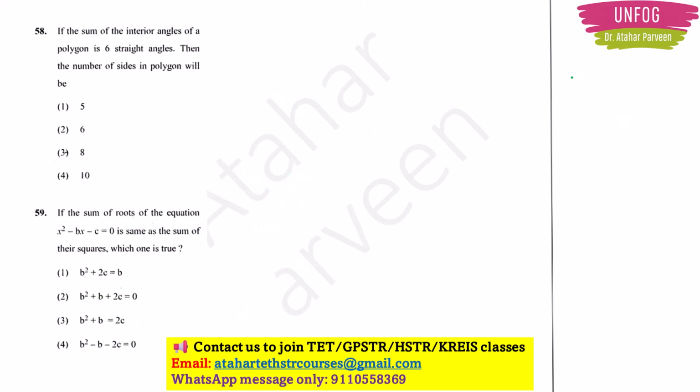Next, question number 58. Now this question is from polygons. The question is, if the sum of the interior angles of a polygon is 6 straight angles, then the number of sides in the polygon will be. So we have this formula, the number of straight angles in a polygon will be n minus 2.